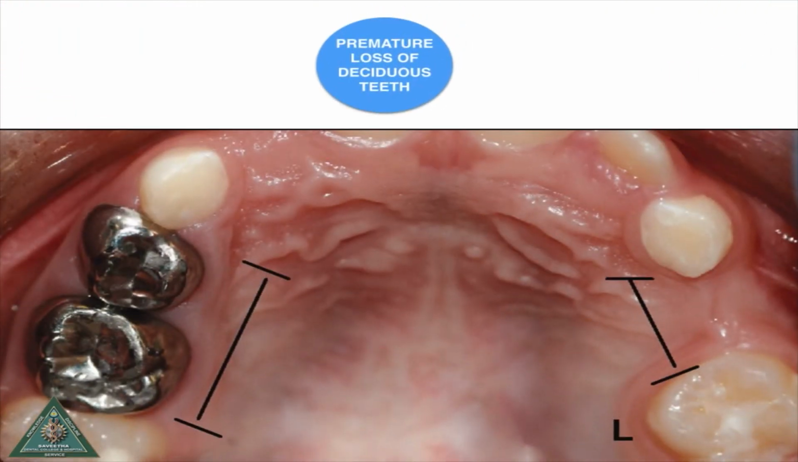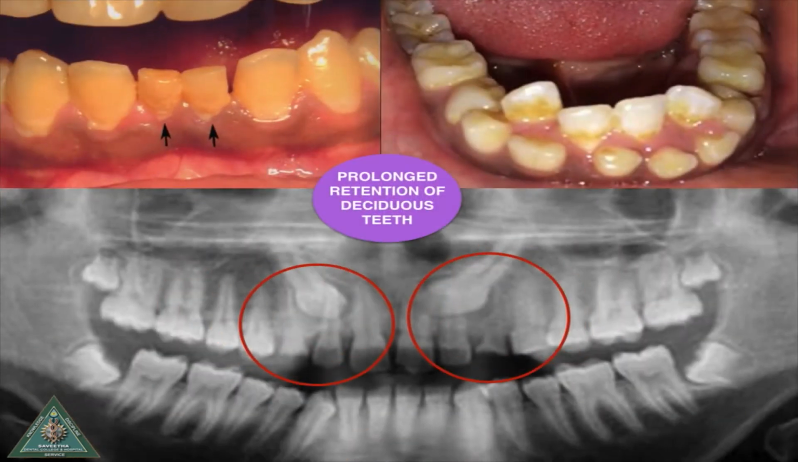Premature loss of deciduous teeth. Early loss of deciduous teeth can cause migration of adjacent teeth into the space and can therefore prevent the eruption of permanent successor. Prolonged retention of deciduous teeth. Prolonged retention of deciduous anteriors usually results in ectopic eruption of permanent successor, and in some cases it leads to impaction.